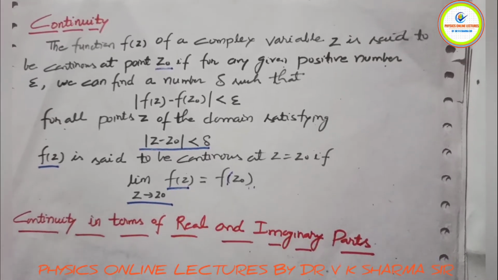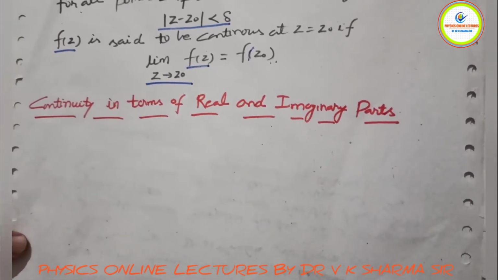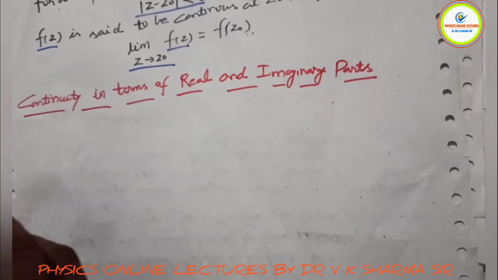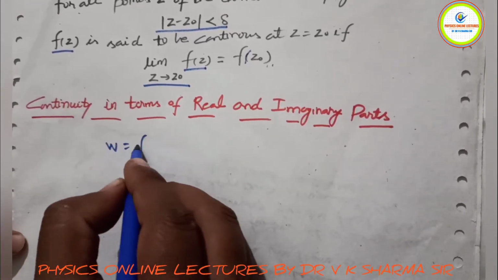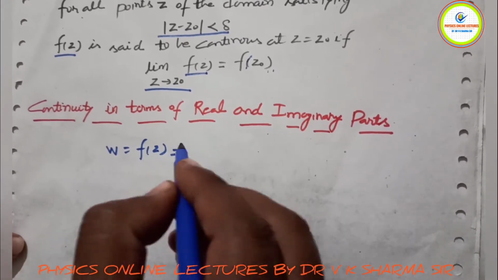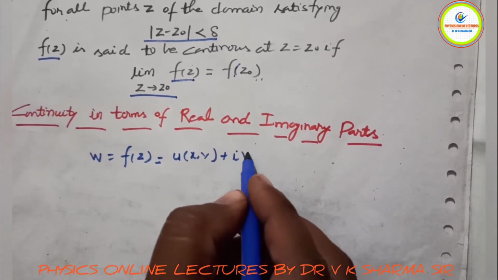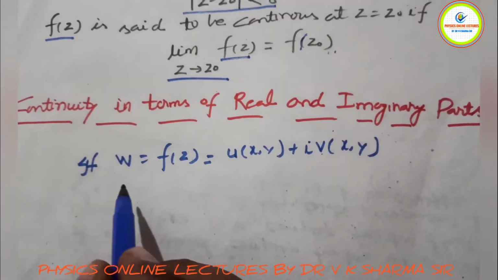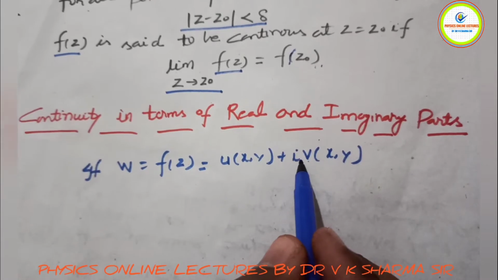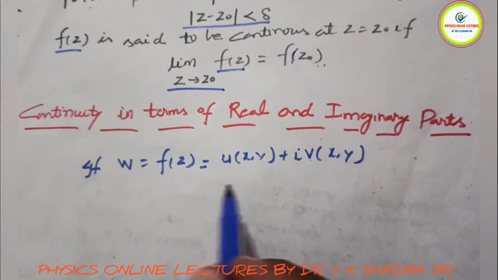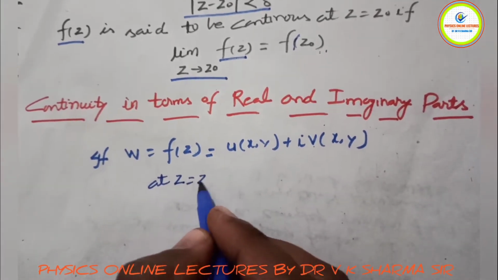Now we are going to discuss continuity in terms of the real and imaginary parts. Earlier we discussed that the function w is written as f(z), which is u(x,y) plus i times v(x,y). Suppose this is a continuous function at z equals z0.